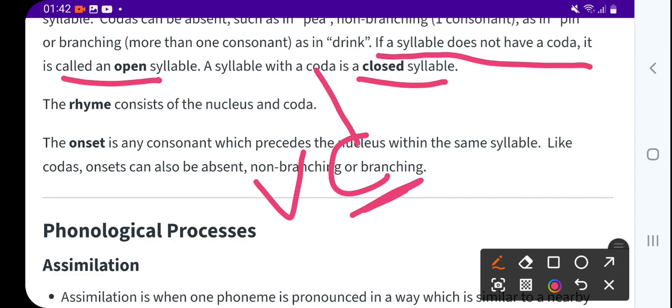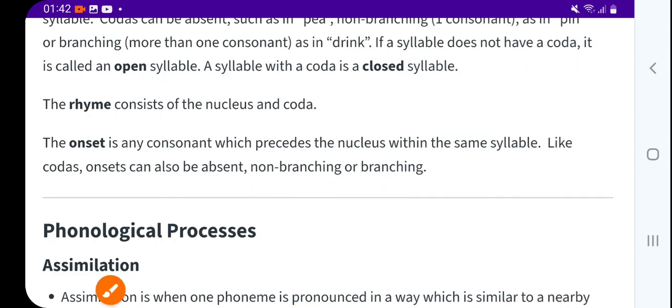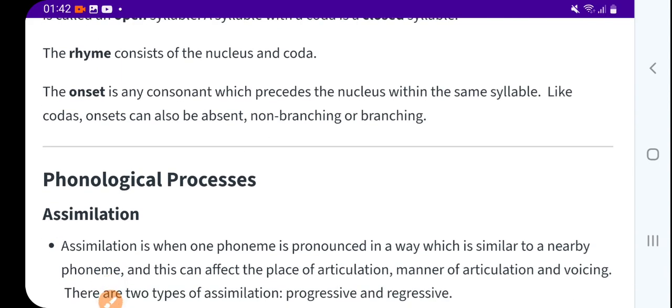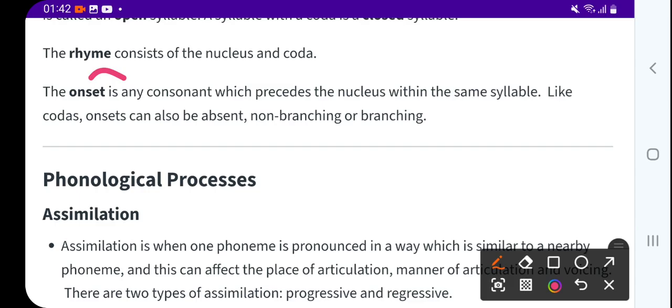C for coda. For understanding, a word that ends with a consonant has a coda, or is a closed syllable, right? The rhyme consists of the nucleus and coda, so that we can understand the rhyme, right?